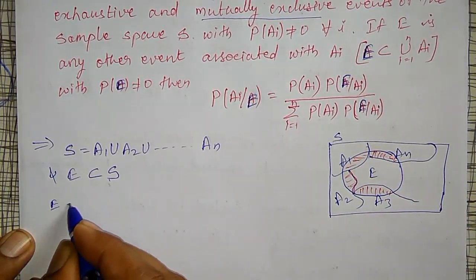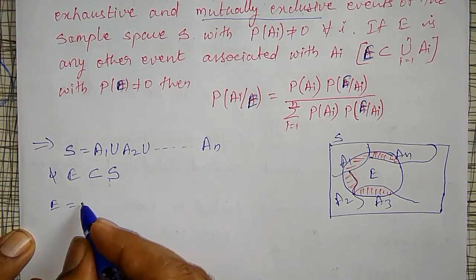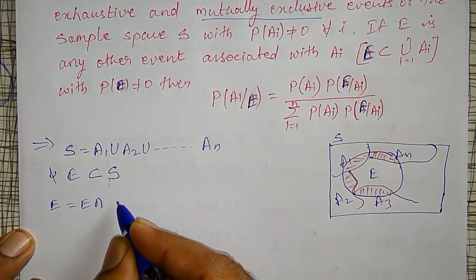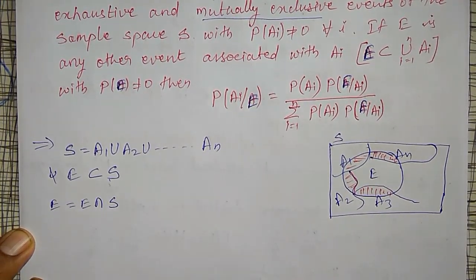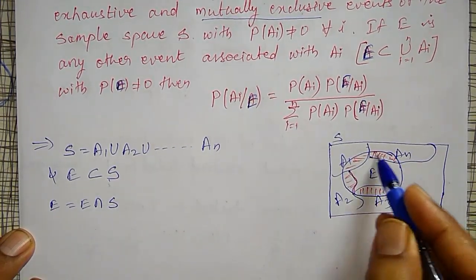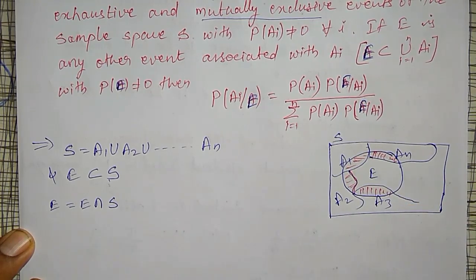Therefore E equals E intersection S, or S intersection E. Since E is a subset, I can write E intersection S.